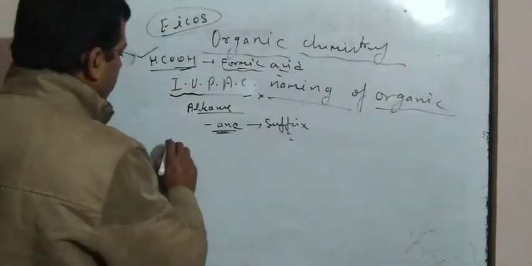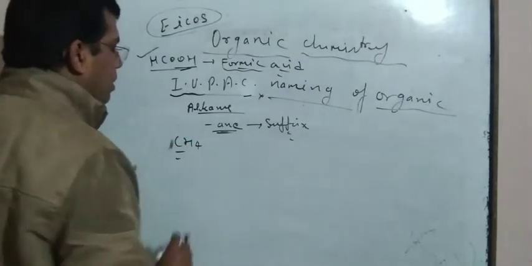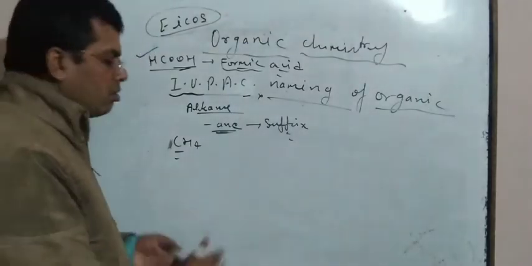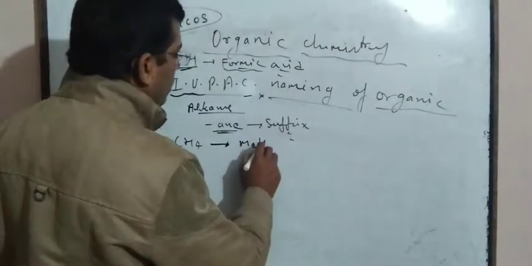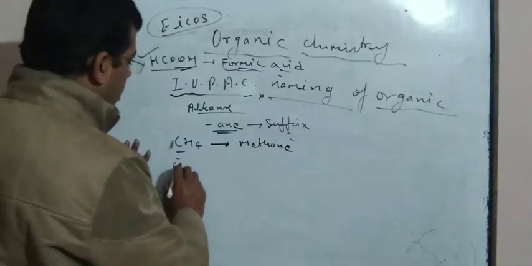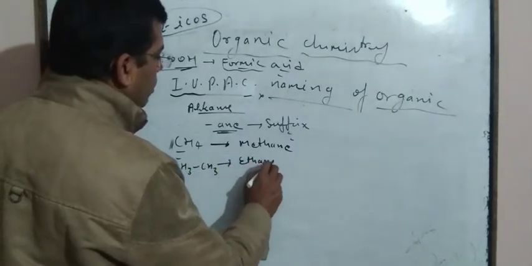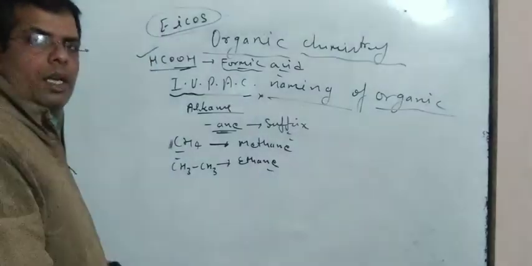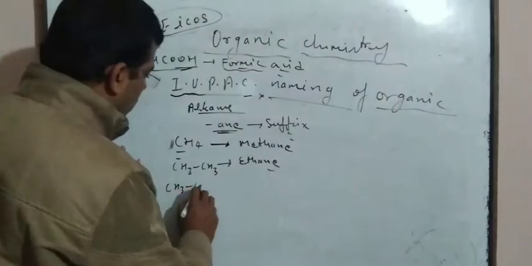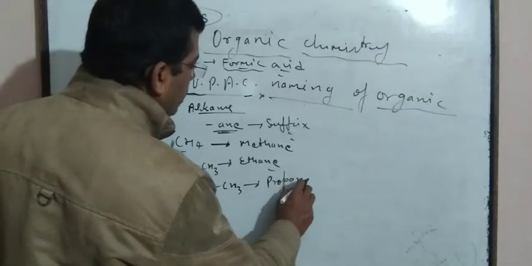For example, if CH4 is taken, which is the smallest alkane, then for one carbon the root word is meth, so it is known as methane. If two carbons like CH3, CH3 are taken, then eth plus ane, so it is ethane. If a three carbon compound is taken, CH3, CH2, CH3, that is propane.